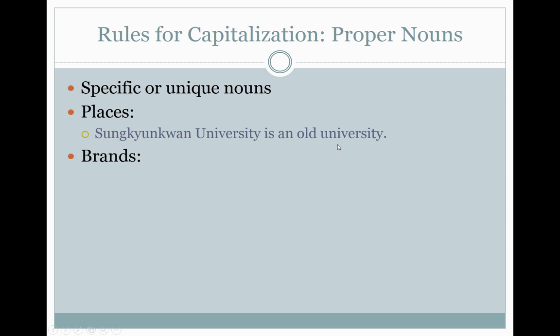For brands, same thing. Starbucks Coffee Company has good coffee. Starbucks Coffee Company is the name of the brand, so it's all capitalized, even Coffee. But here, coffee is just a general noun, so we don't capitalize the C.